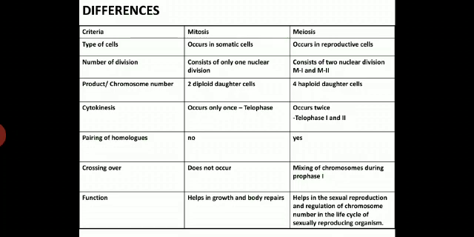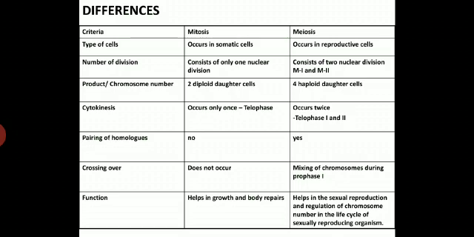Mitosis has cytokinesis only once, after telophase, whereas in meiosis two cytokineses take place, that is after telophase first and telophase second. Pairing of homologs is not there in mitosis, whereas homologous pairing is there in meiosis.